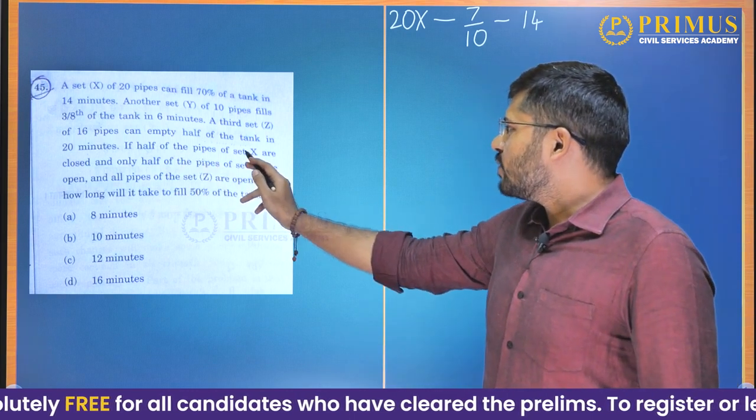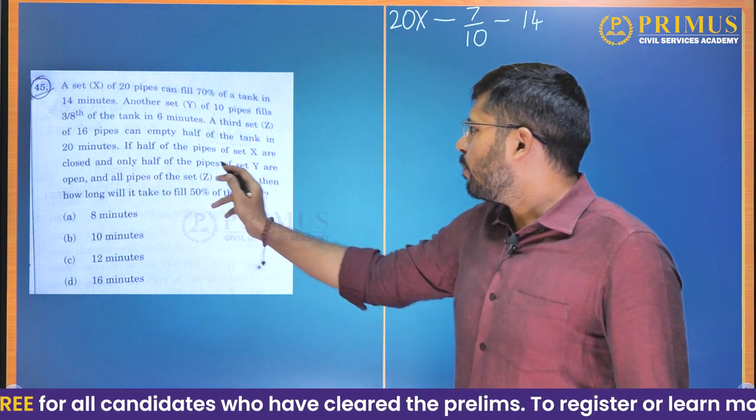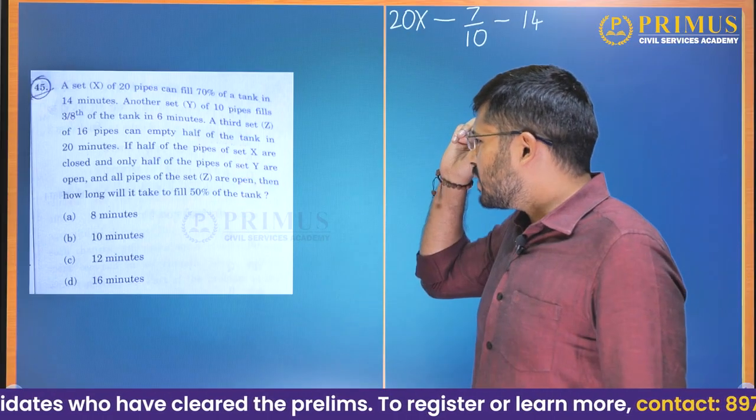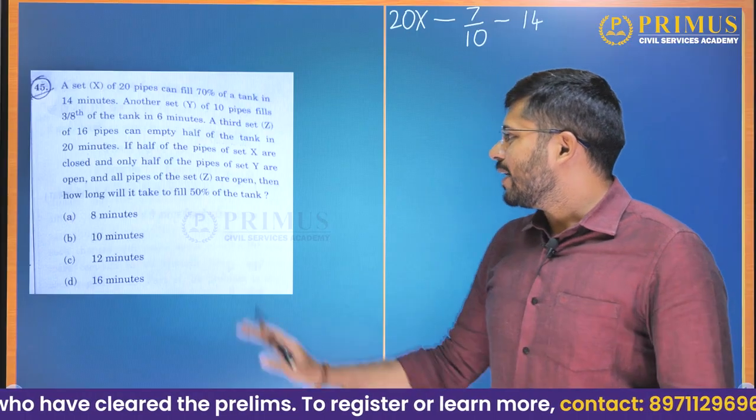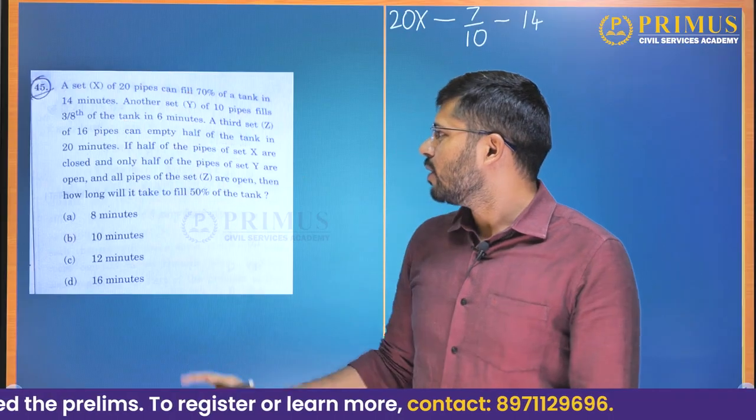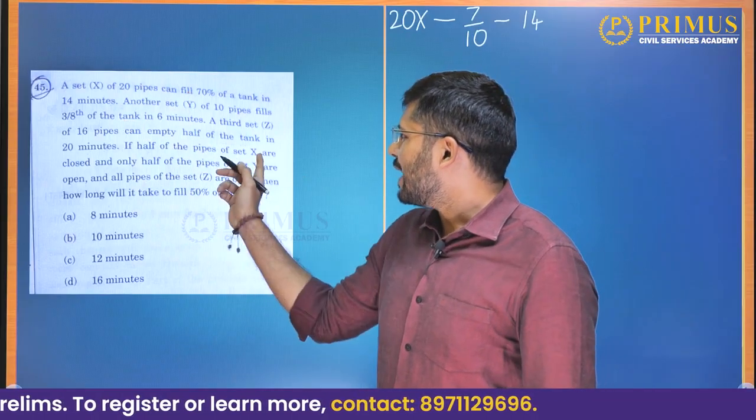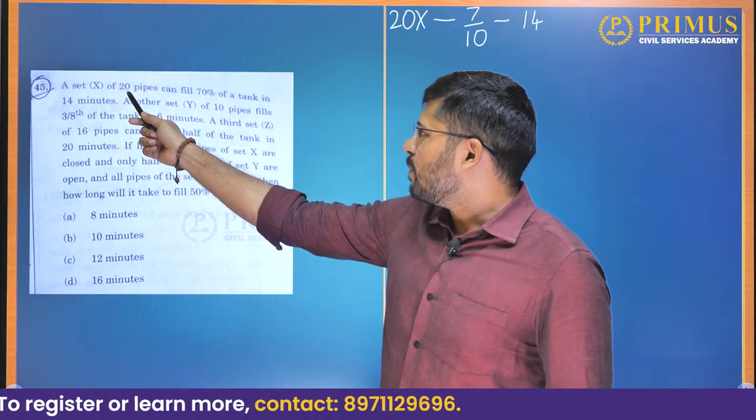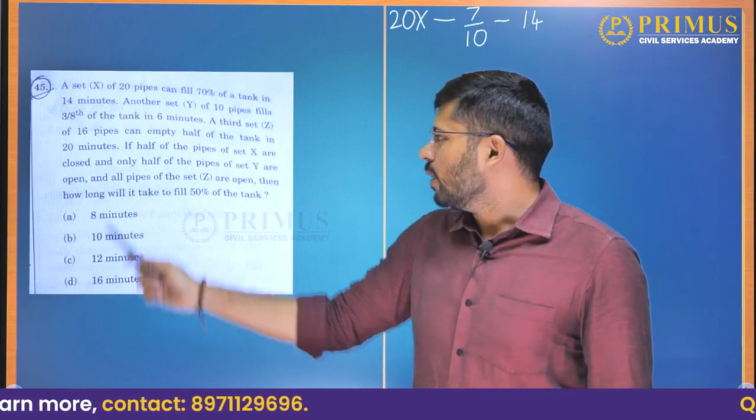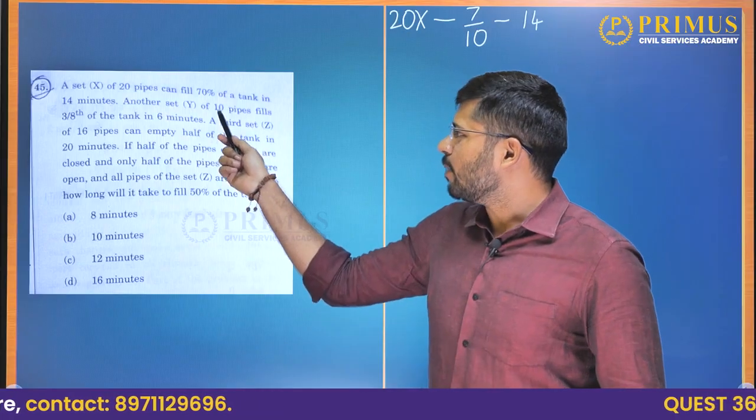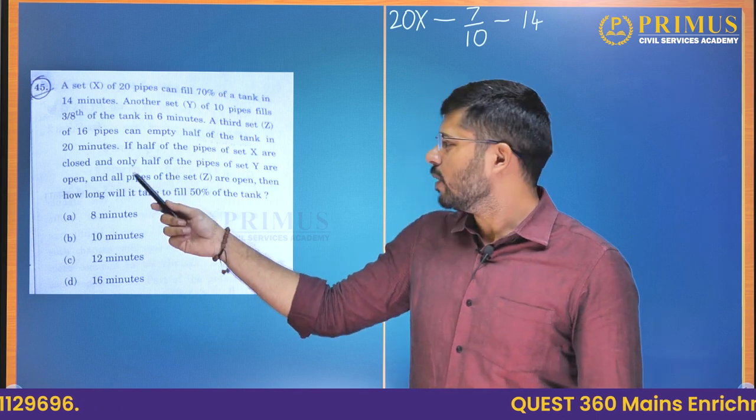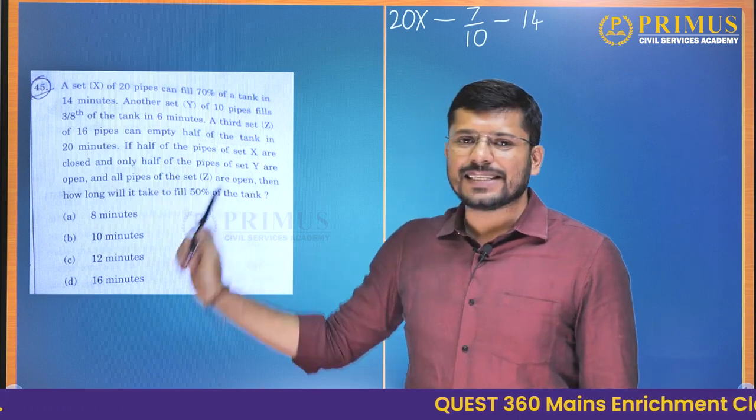If half of the pipes of set X are closed and only half of the pipes of set Y are open, and all pipes of Z are open, then how long will it take to fill 50% of the tank? So now they have given us some data, and based on that, half of the X pipes are closed. There are 20 pipes, so half of that would be 10 pipes. Then only half of the pipes of Y are open. So again, Y are 10 pipes, half of that is 5 pipes. When they say 5 are open, 5 are open. And all the pipes of Z, that is all the 16 Z are open.